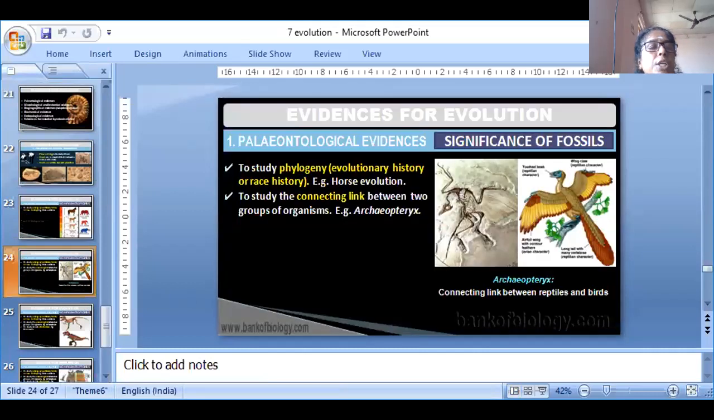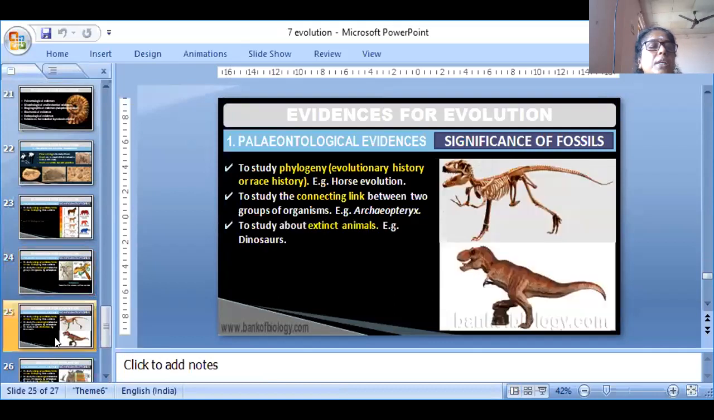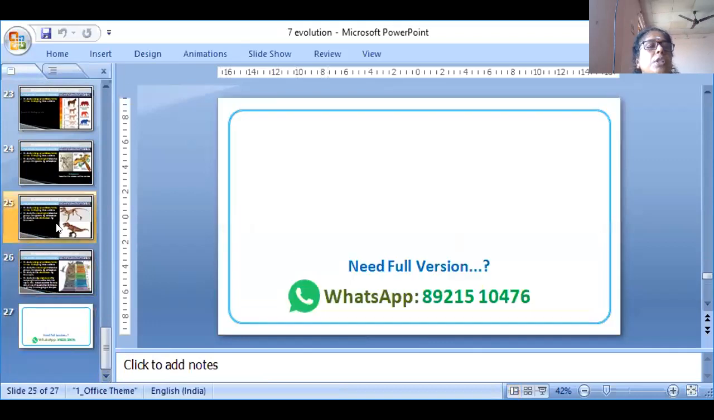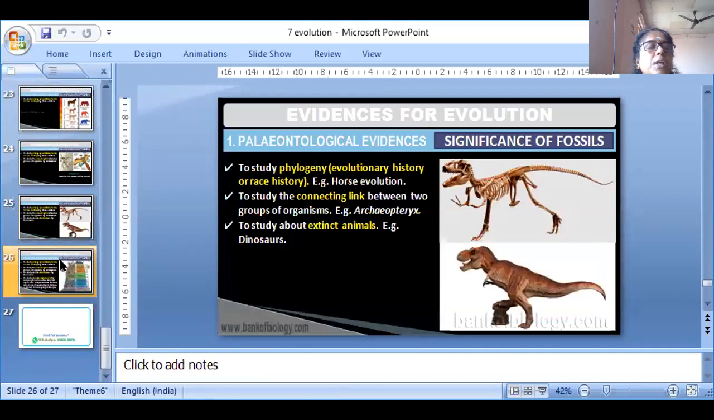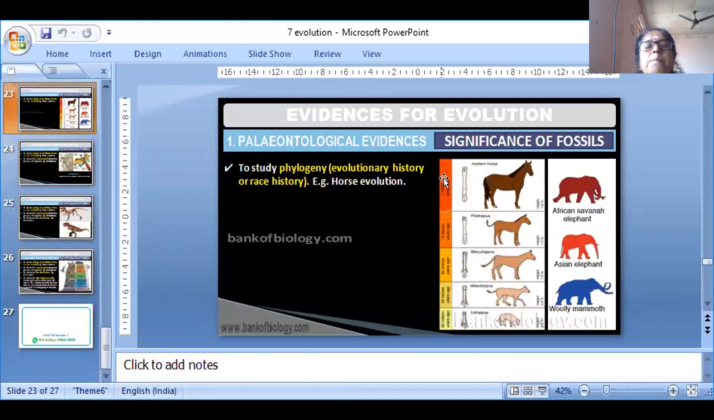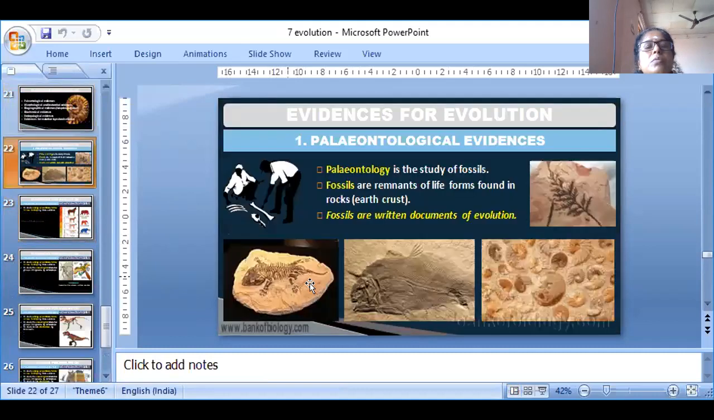Evidence of evolution: paleontological evidence, which we have already learned. It is the study of fossils. Significance of fossils: paleontology is the study of fossils. Fossils are remnants of life forms found in rocks. Fossils are written documents of evolution.